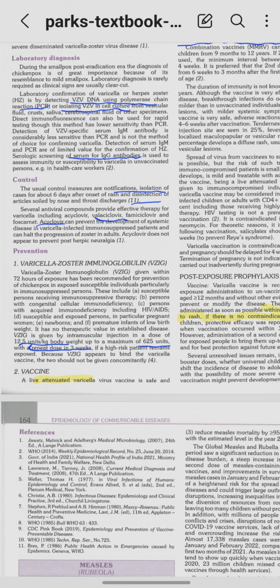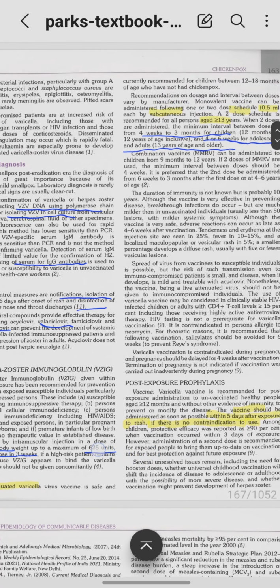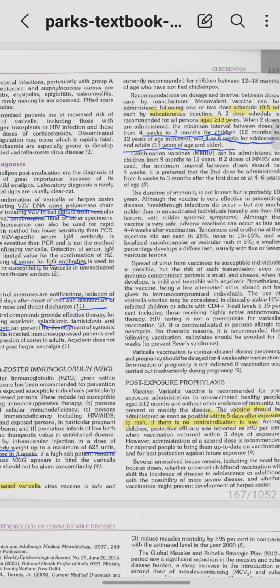So next is vaccine. So vaccine is a live attenuated vaccine. So this virus vaccine, it is safe. Alright, now what is the dose? It is 0.5 milliliter by subcutaneous injection, right? So ideally the age of administration is 12 to 18 months, all right, and it can be given to all children until 12 years, right? So ideally we give it at 12 to 18 months of age, all right.